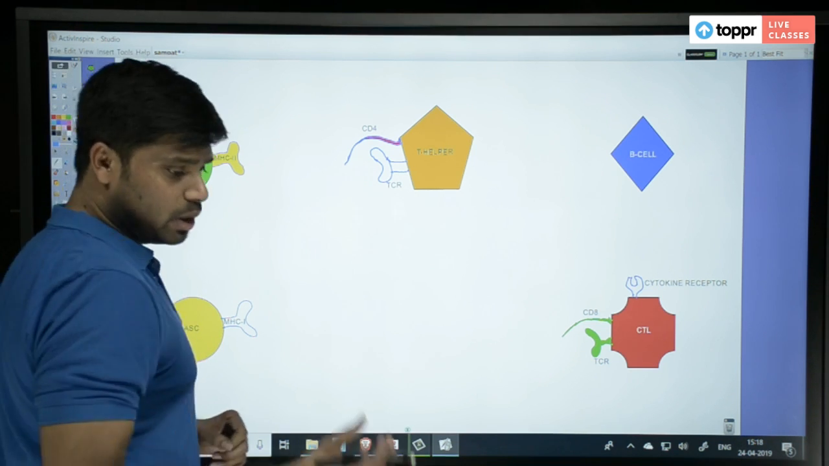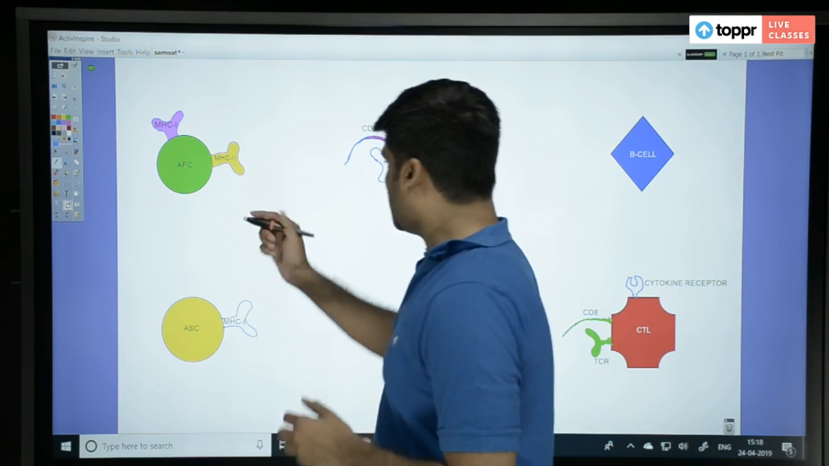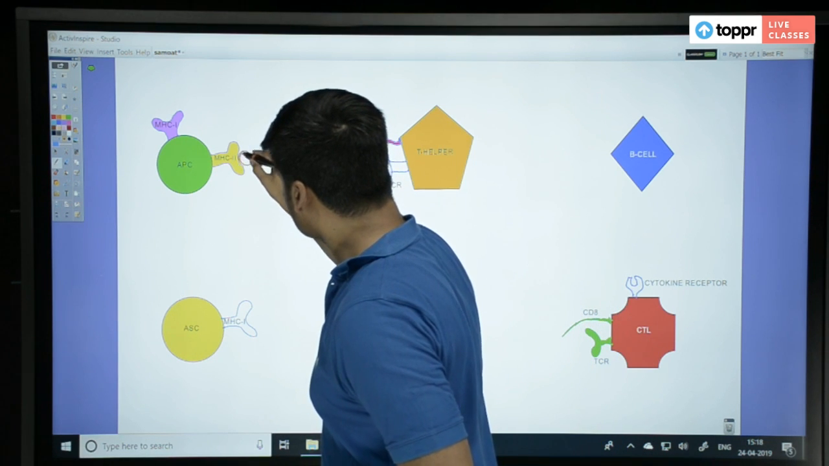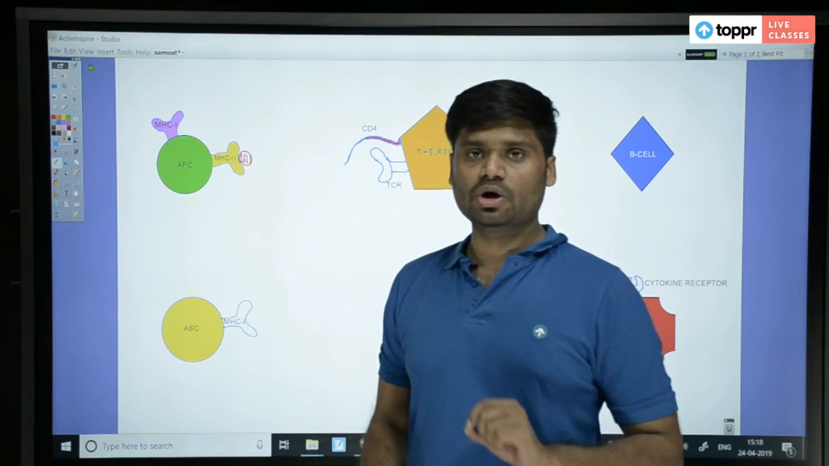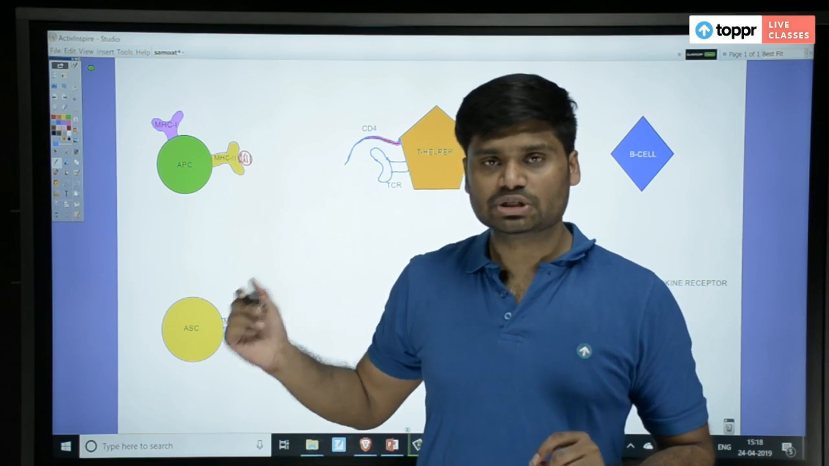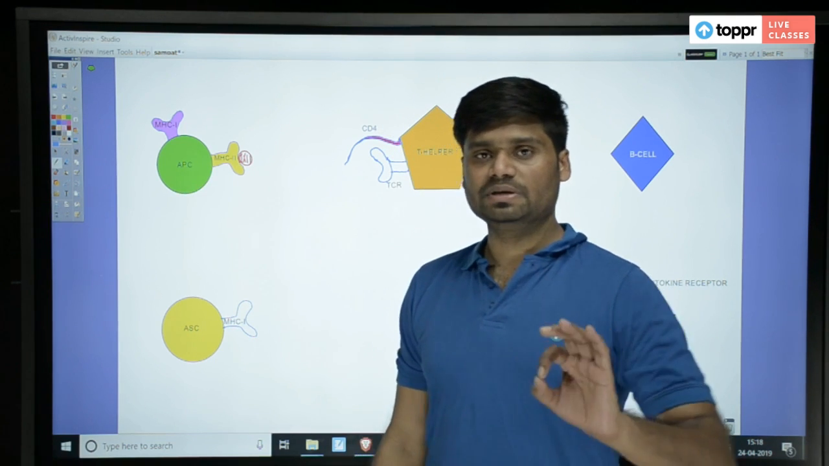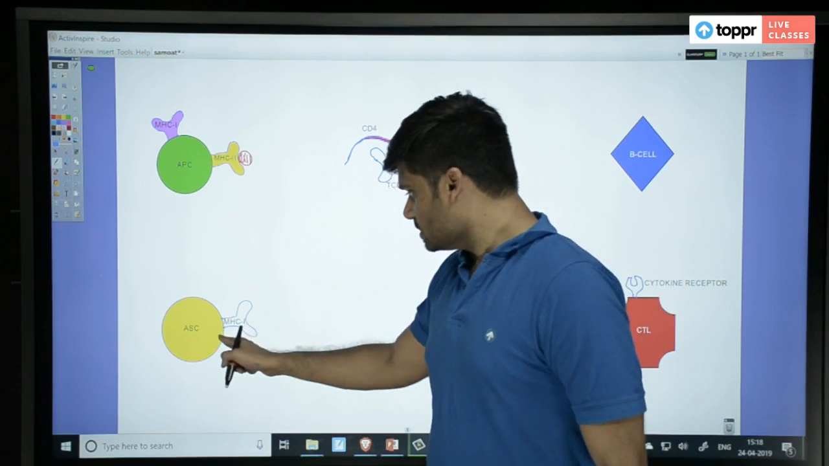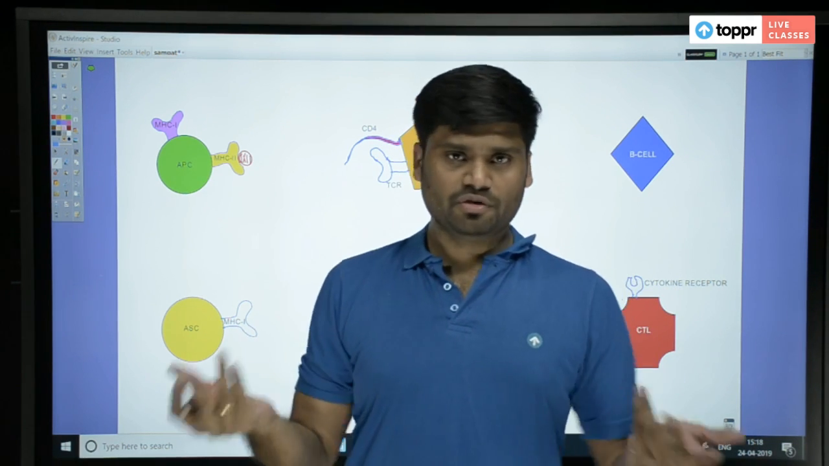Now whenever an antigen comes, the antigen presenting cell will take that antigen and present it on the MHC2 molecule. MHC2 molecule, where is it present? MHC2 molecule is present on the surface of the APC only, right? Normal cells have MHC1, but APC is also one of your body cells.